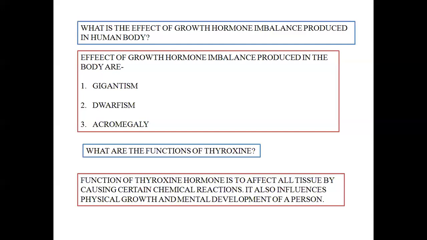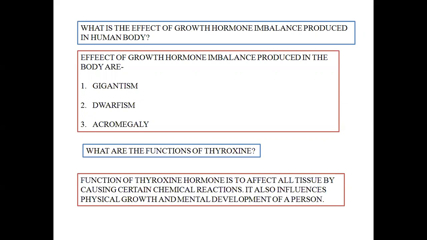Next is, what is the effect of growth hormone imbalance produced in the human body? Let us see. As I have already said, the effects of growth hormone imbalance produced in the body are gigantism, dwarfism, and acromegaly.